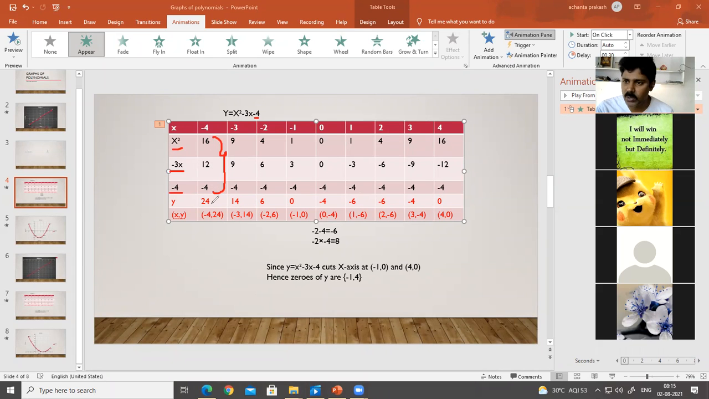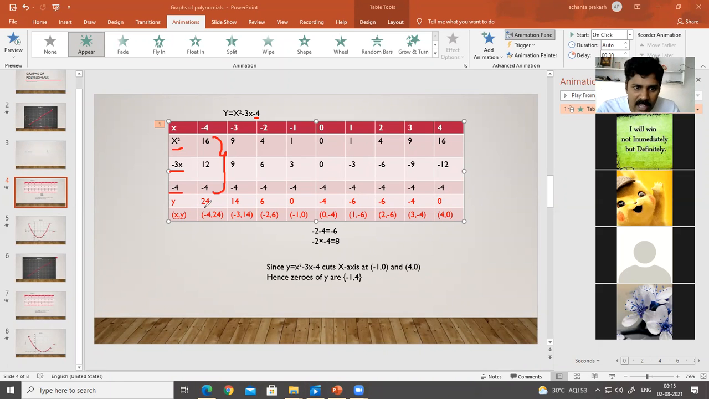28 minus 4 is 24. Similarly, 18 minus 4 is 14, 10 minus 4 is 6, 4 minus 4 is 0, and 0 minus 4 is -4. 1 minus 7 is -6, and 4 minus 10 is -6. 9 minus 13 is -4, and 16 minus 16 is 0.